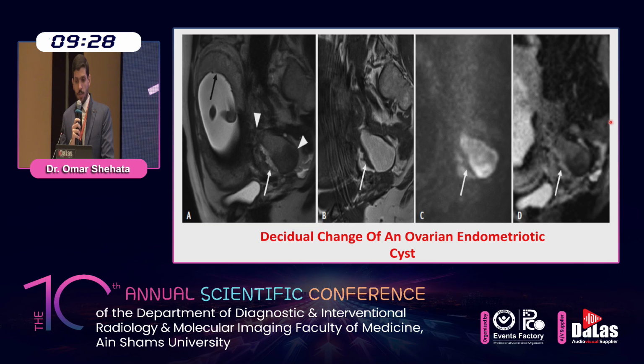The cyst is observed just behind the pregnant uterus. In the middle of the endometriotic cyst, decidual changes are observed as irregularly thickened soft tissue showing hyperintensity on T2 and hypointensity on T1, with no contrast enhancement in image C and no diffusion restriction in image D. So in this case, differential diagnosis with autonomous growth of cancers should be suspected. We can differentiate between both by the height of the mural nodule, which should be less than 11 millimeters in the case of a decidualized endometriotic cyst, and also by higher ADC values and high signal intensity of intracystic fluid on T1.